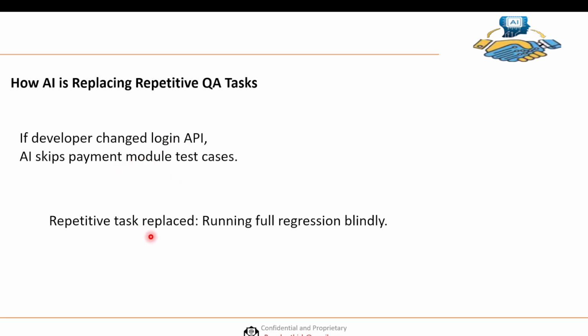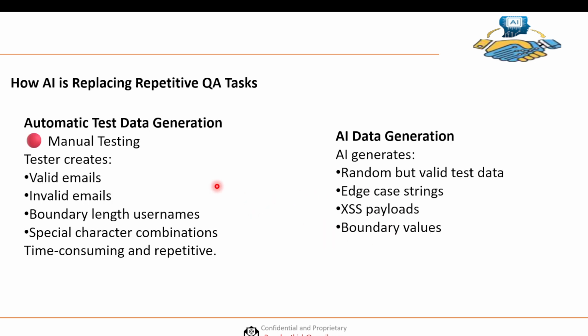Okay, that means repeated tasks are replaced, instead of running the full regression blindly. So it will not execute the full regression blindly. Okay, then next we'll use AI in test data generation.